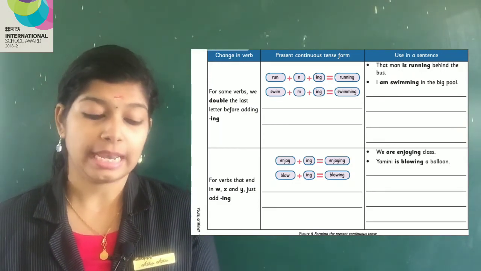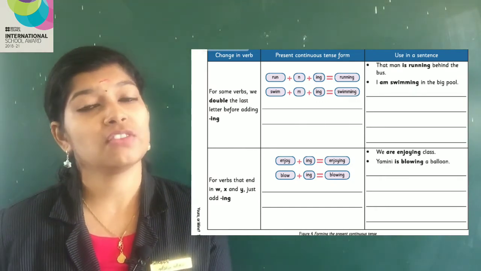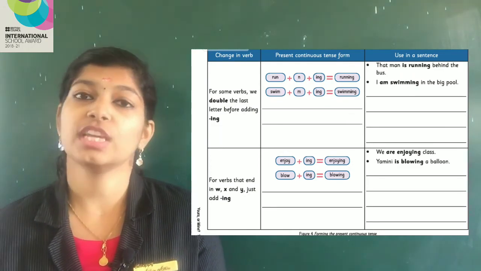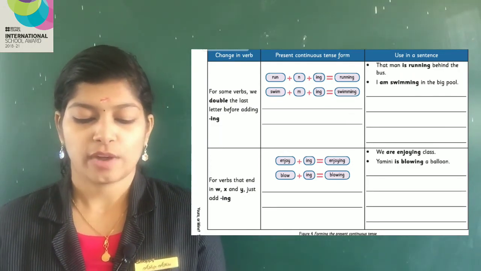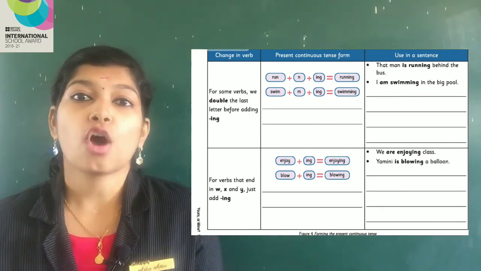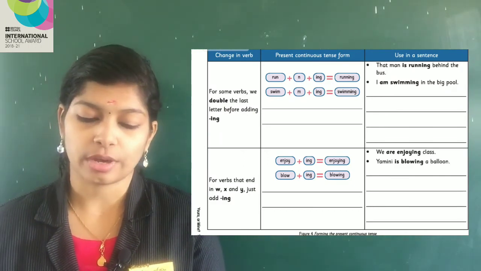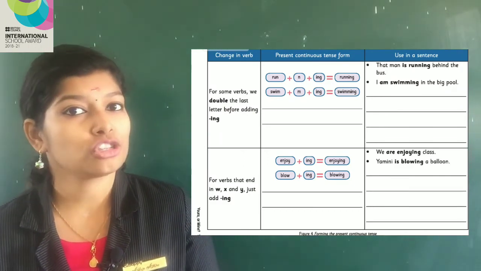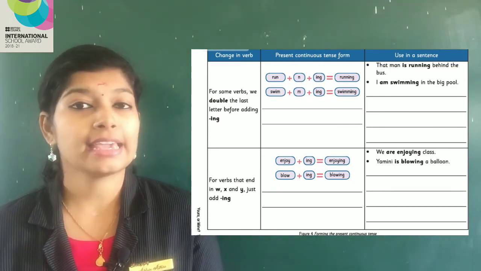Then next one, for verbs that end in W, X and Y, just add -ing. If the verbs end with W, X or Y, we will just add -ing. We don't have to do more. For example, enjoy. It ends with Y, so we will not do anything, just add -ing to it. It is enjoying. Blow. We will not do anything because it ends with W, so add -ing to it.